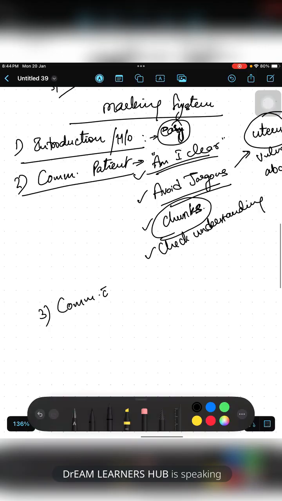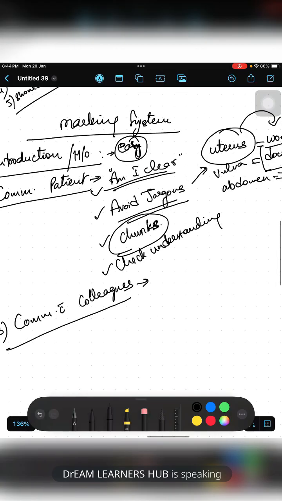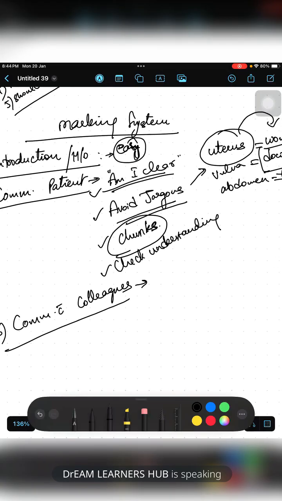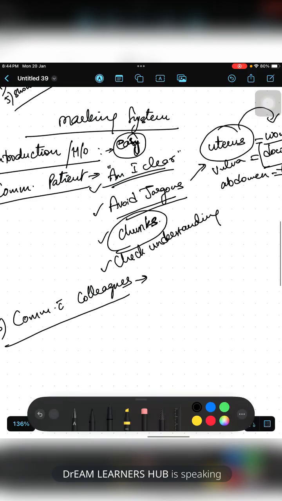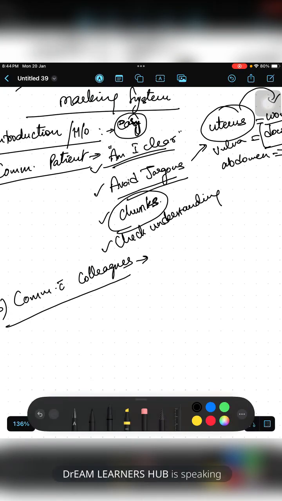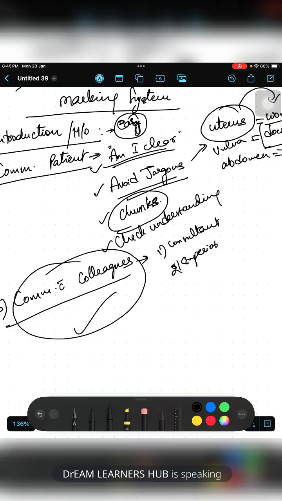Next comes the communication with colleagues. So how do you communicate with the colleagues? You can say, "Yes, I can talk to my superior, or I will discuss with my consultant about your case and I will get back to you." So you can use the word consultant or the word superior. This is a very easy domain where you can pass easily. This domain contains 2 marks or something.